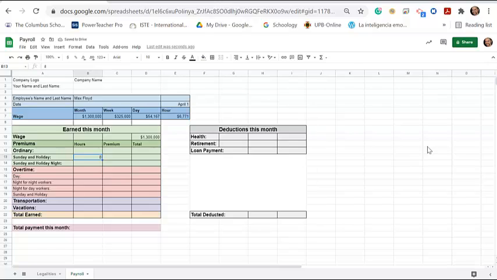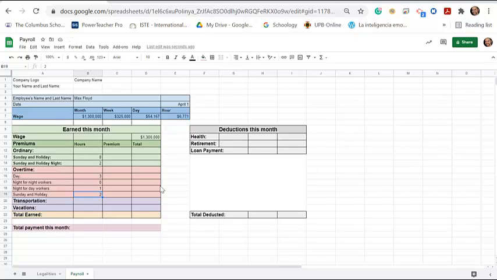So on Sunday and holiday, and this is within his ordinary routine, right? So he probably worked on a Sunday or a holiday instead of a Saturday, let's call it that way. And he worked for 8 hours. Now also on a Sunday or a holiday night, he worked for 2 hours. Then 3 hours overtime during the day. 0 hours for night workers because he's not a night worker, he works during the day. 1 hour of overtime during the night. And 2 hours on a Sunday or a holiday.